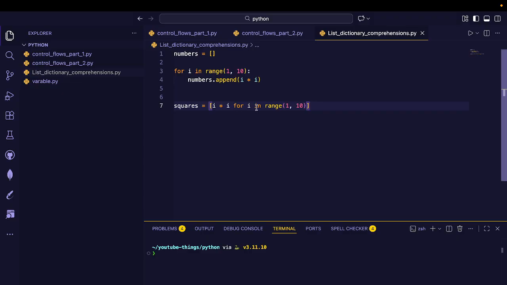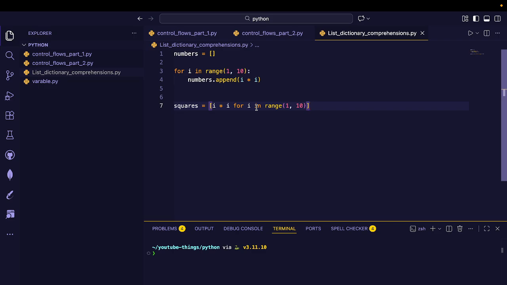So we can write the 3 lines of code in one line. i into i is the expression, and it decides what will be stored in the list. And for i in range 1 to 10 is the loop, same as the loop before. It takes a value from the range, applies i into i, and stores the result in the list.